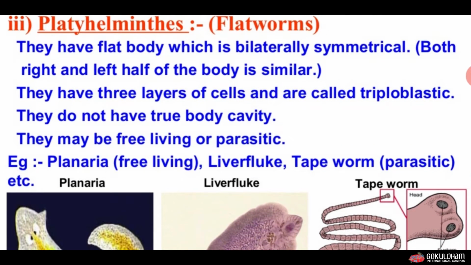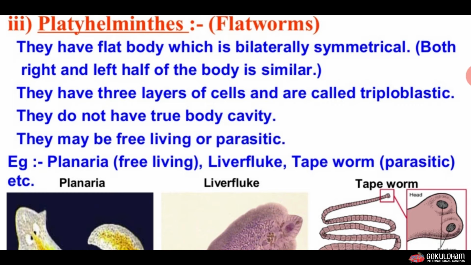They have 3 layers of cells, and that's why they are known as triploblastic. They do not have a true body cavity. They may be free living or parasite. Parasitic means they are dependent on other organisms for their food and for their living.